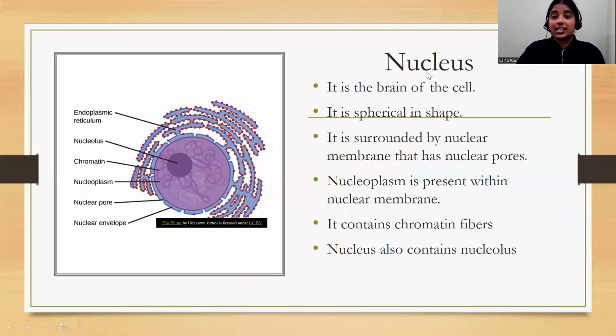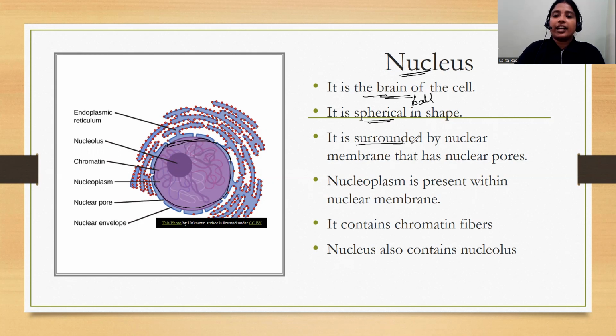Now, nucleus, it is the most important part of the cell. Yes. Now what is nucleus? Nucleus is like the brain of the cell. Just like in the human body, the brain controls all the functions of our whole body, in the same way the cell is controlled by the nucleus. So nucleus is like the brain of the cell. Now, what is the shape of the nucleus? You can observe here. This is spherical in shape, like a ball.